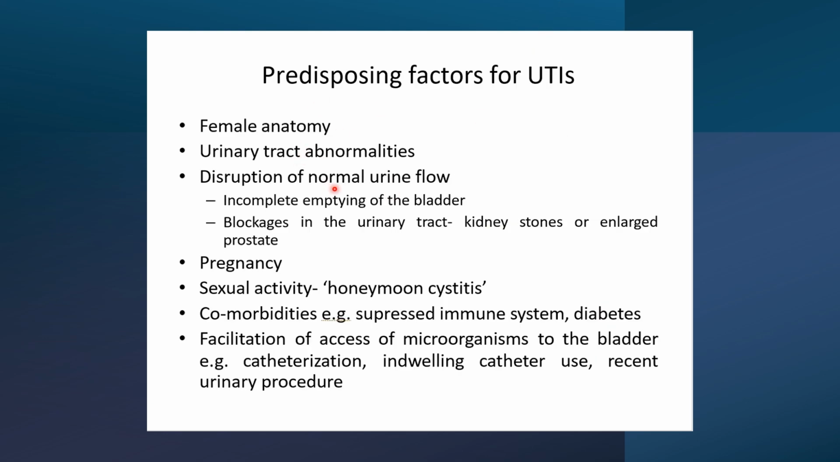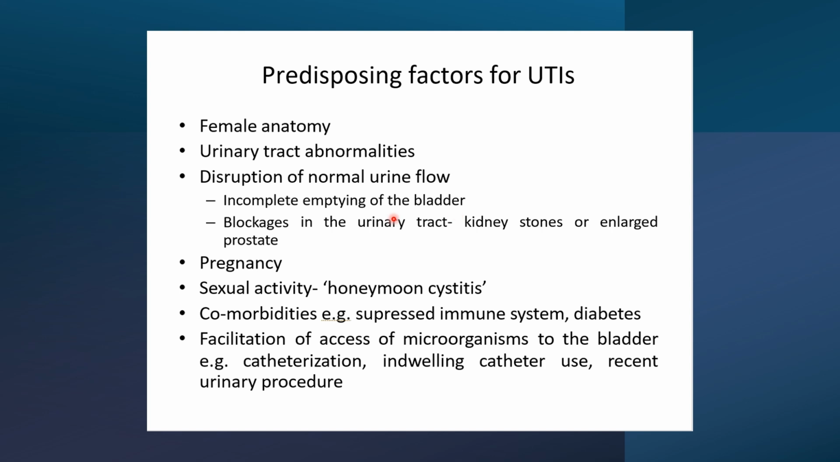Some of the predisposing factors for UTIs. First and foremost, the female anatomy, as we'll see in the next slide as well. Basically, being a female, meaning that they're going to have a shorter urethra, and therefore the microorganisms can easily ascend upwards and reach the urinary bladder and other parts of the urinary tract. We can have urinary tract abnormalities that can range from obstructions or blockages that will disrupt the normal urine flow. Sometimes even incomplete emptying of the bladder, meaning you don't completely finish your urination. You stop midway and then leave.